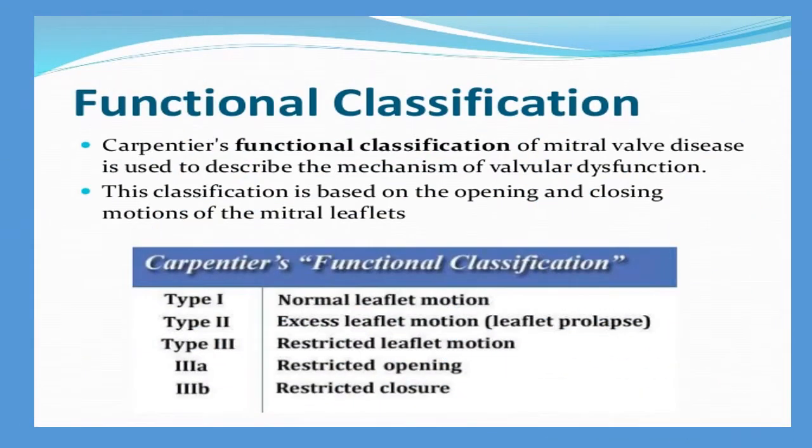Coming to the functional classification, Carpenter gave the functional classification of mitral valve disease. It helps to describe the mechanism of valvular dysfunction, and it is based on the opening and closing motions of the mitral leaflets. In type 1, the leaflet motion is normal. In type 2, there is excess leaflet motion, that is leaflet prolapse. Type 3 is restricted leaflet motion: type 3A has restricted opening, and type 3B has restricted closure.